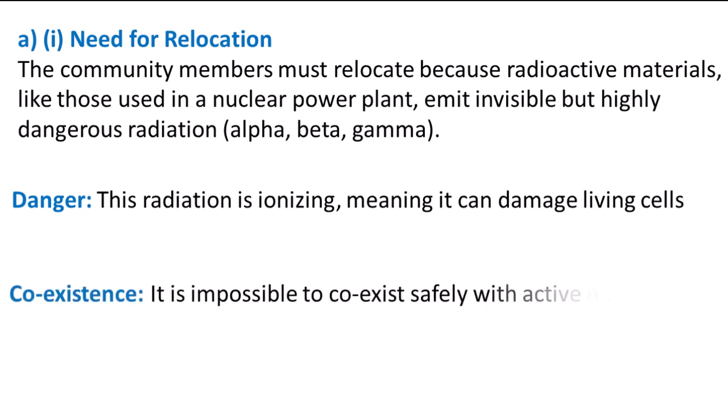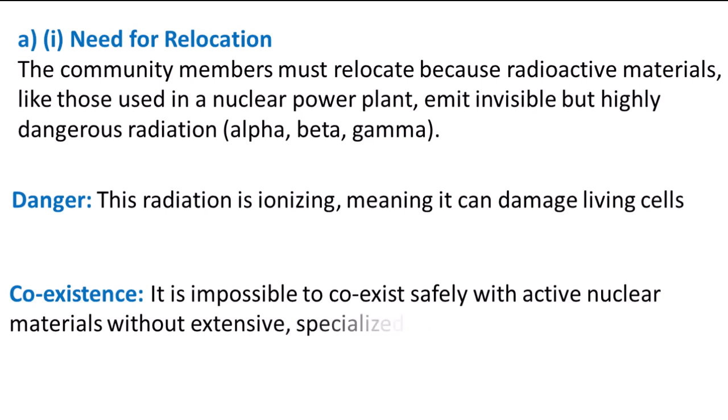Coexistence: it is impossible to coexist safely with active nuclear materials without extensive specialized shielding. An accident at the plant could release large amounts of radiation, making the area uninhabitable. The government is relocating them for their own safety.